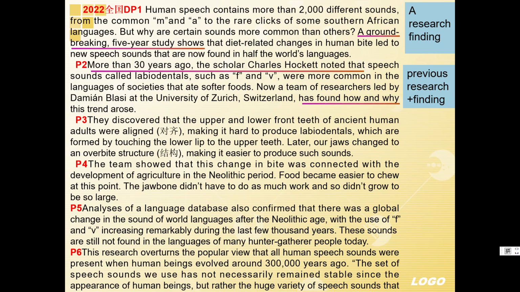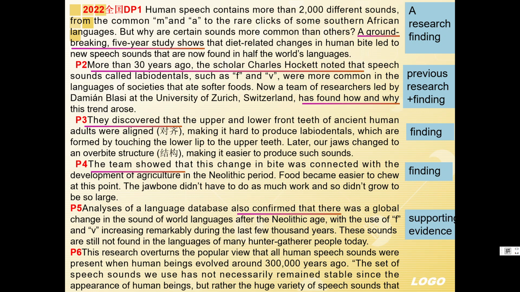As for paragraph 3, "they discovered that." Paragraph 4, "the team showed that." We know these are the findings of the new research. While for paragraph 5, "analysis of language database also confirmed that." From the word confirm, we know that this is supporting evidence of the results.